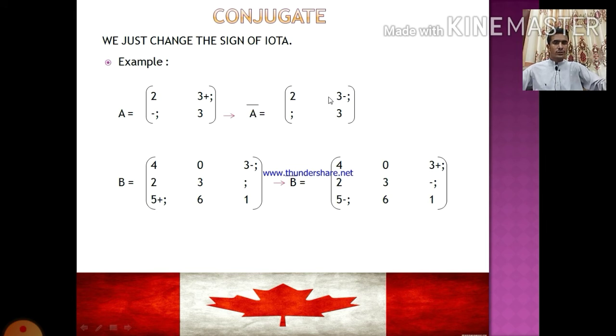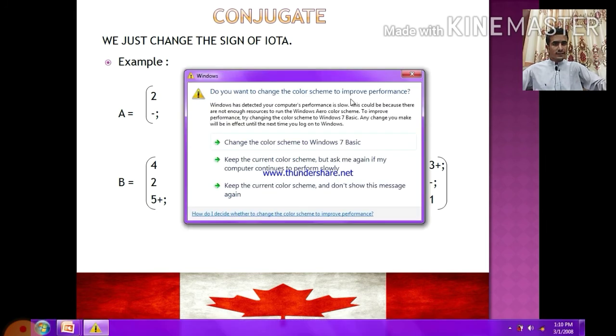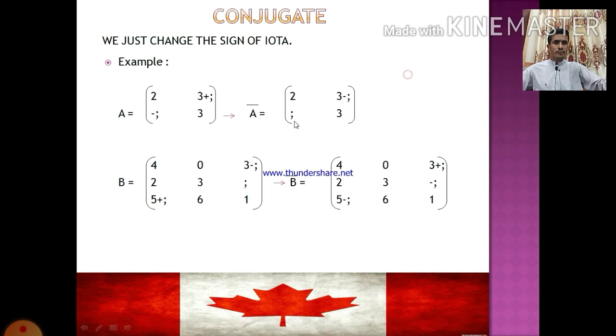Conjugate: 2, 3 minus iota, and iota, 3. 2 here is the same, and 3, and plus here, we change it to minus, and iota is the same. Here iota is minus and there it will be plus.